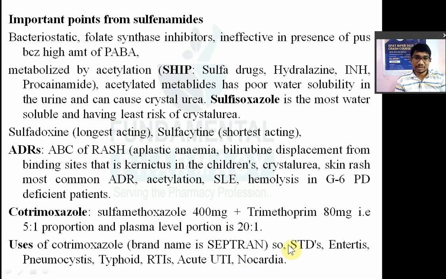S means sexually transmitted disease, E means enteritis, P means pneumocystis, T means typhoid, R means respiratory tract infection, A means acute UTI and N means nocardia. So you can remember the uses of cotrimoxazole by this trick, Septran.